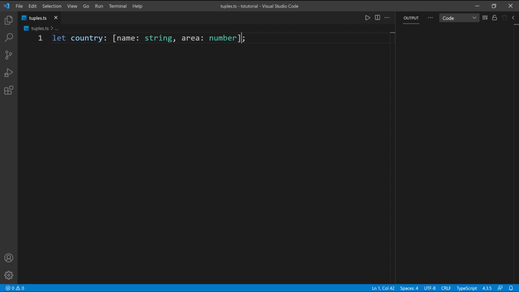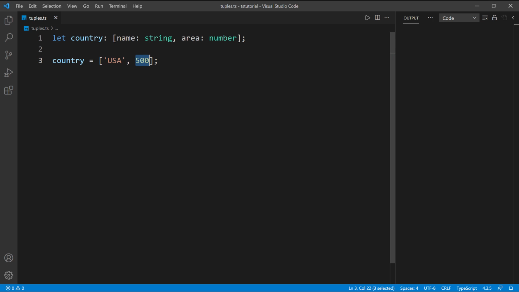So I can also initialize this up here, or I can go down and then I can say country. The country name is going to be USA, for example. And you can see that if I leave it like that, it's giving me an error. And then I say, let's say this country, I don't know, 500 or something. And you can see that now I don't have this error anymore because I'm following the structure that I defined up here. And if I try to make this a string, for example, you're going to see that's going to give me an error because it's expecting a number in that location.